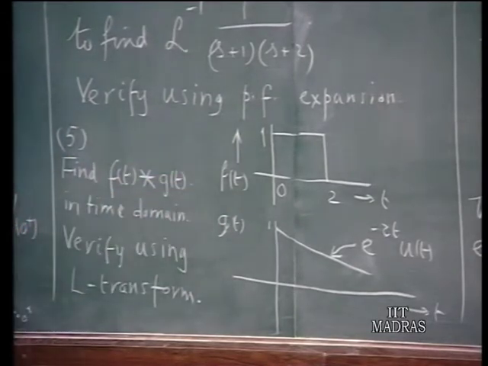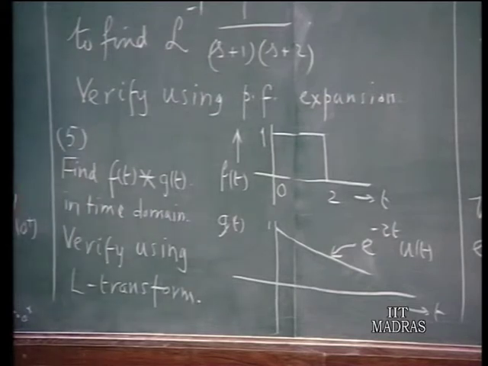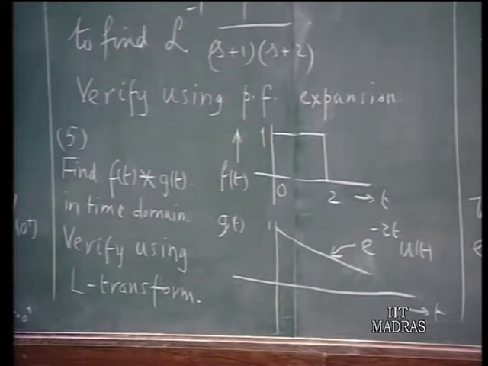Both are causal time functions, both are amenable to Laplace transformation. Find this in the time domain, purely working out in the time domain from the basic definition of the convolution integral, you find f of t star g of t in the time domain. As an alternative, verify using Laplace transform.